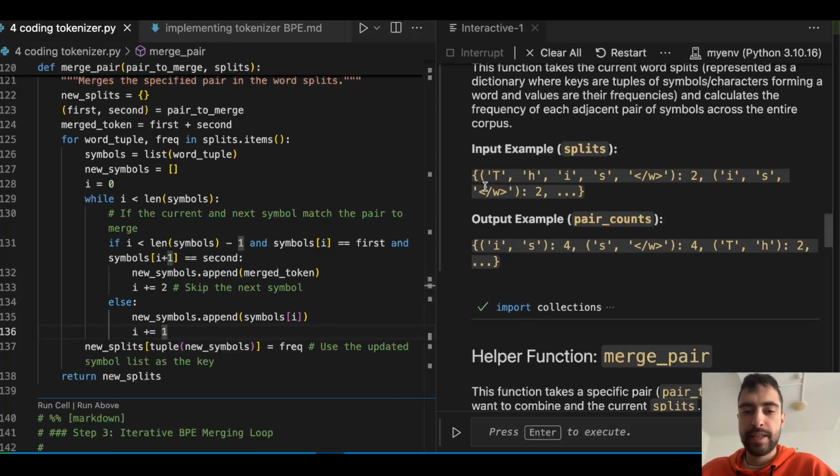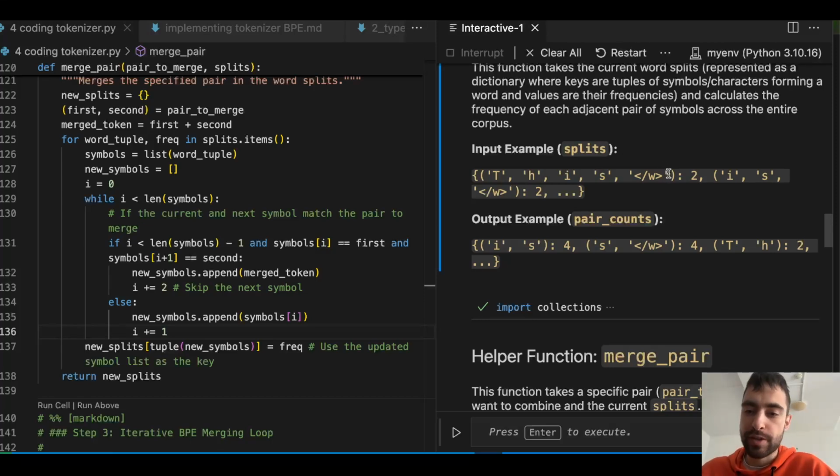So basically, we go one by one. We go here, we check if this and the next one are "is". No, okay, just add this one. Go here, check if this and the next one are "is". No, just add this one. Then we go here, check if this and the next one are "is". They are, okay, now we add the "is" string. We merge them, add the "is" string to the list, and we don't go from here to here, we skip this one because it's already merged, so we increase i by 2.